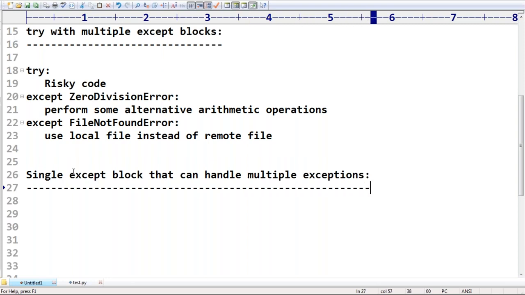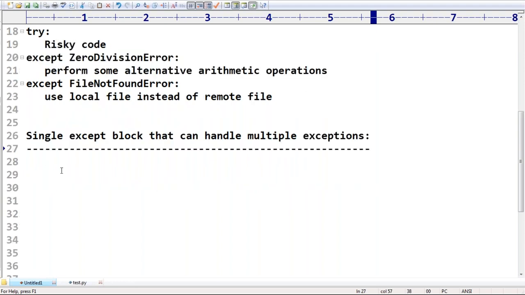How can you write it, sir? Very simple. We can write a single except block that can handle multiple different types of exceptions. Just write except, then exception1 comma exception2.